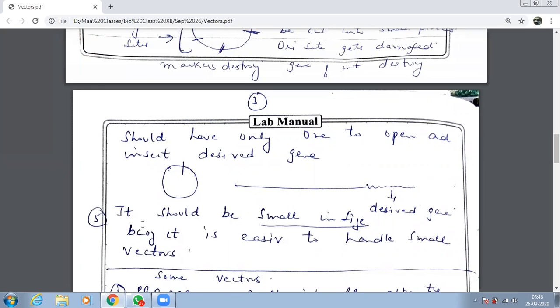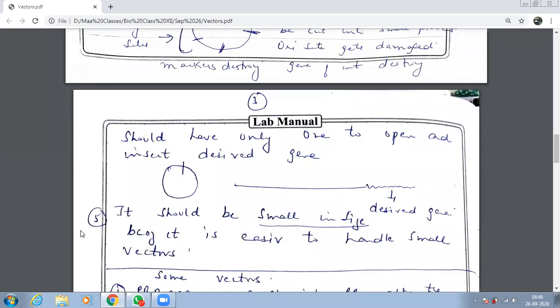The fifth quality which it should have is that it should be small in size, because then it is easier to handle. It becomes difficult to handle big vectors. It is always easier to handle small vectors. Before I move on to a very complicated topic, there is one vector in your syllabus which you have to do in detail. PBR 322 structure we have to learn.